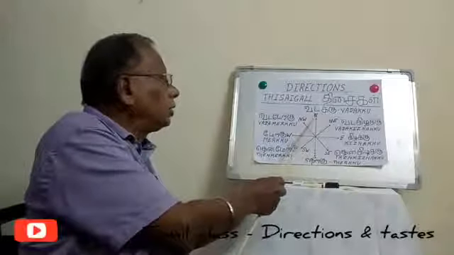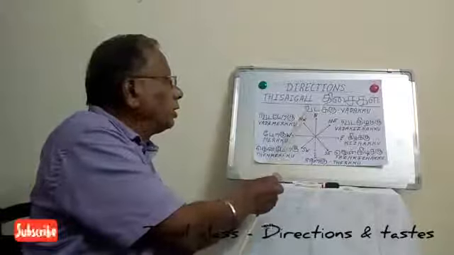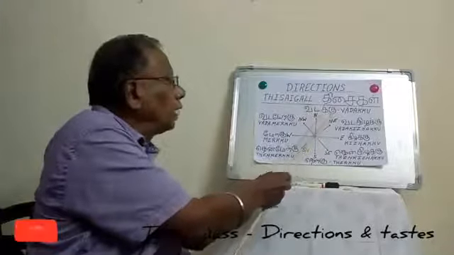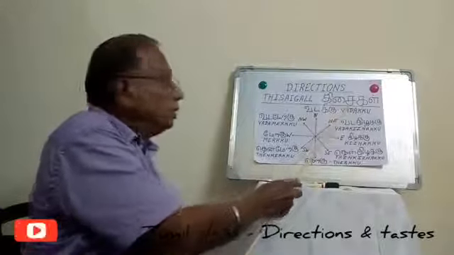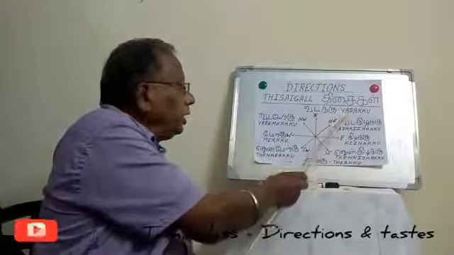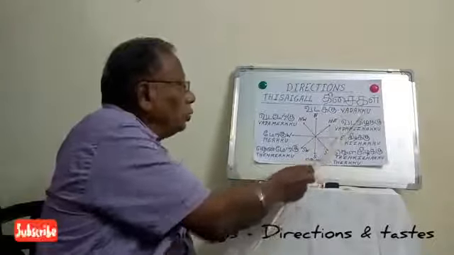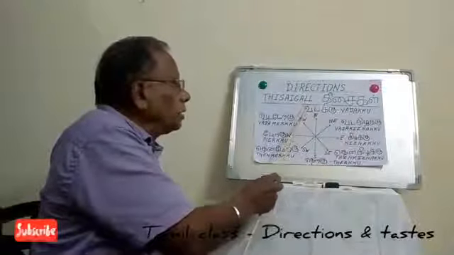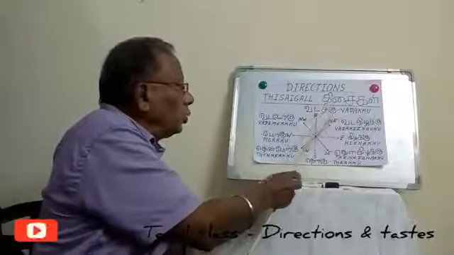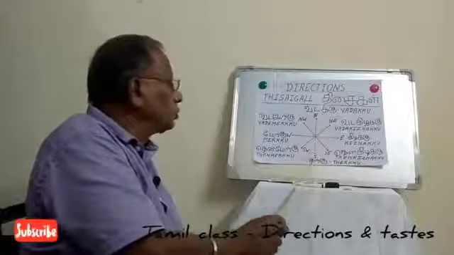Then for north, in Tamil we call it Vadakku. It is Va, Da, Ik, Ku. Vadakku, written V-A-D-A-K-K-U. I am repeating once again: Va, Da, Ik, Ku. It means north. Now we are coming to south.